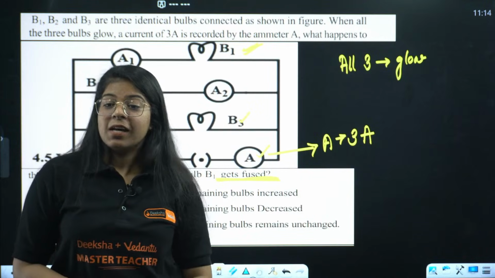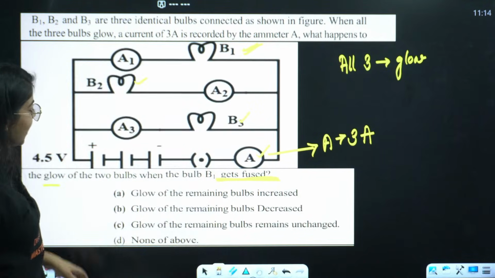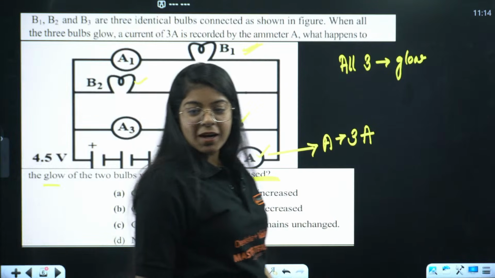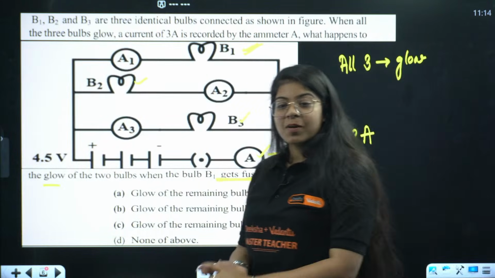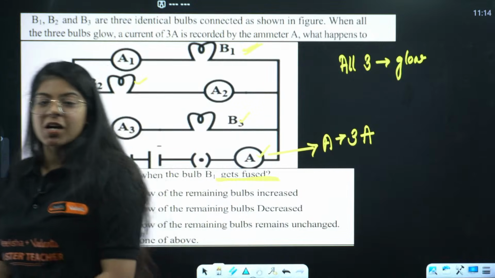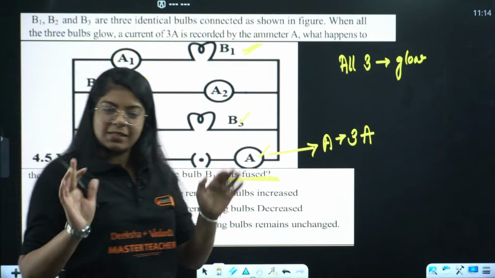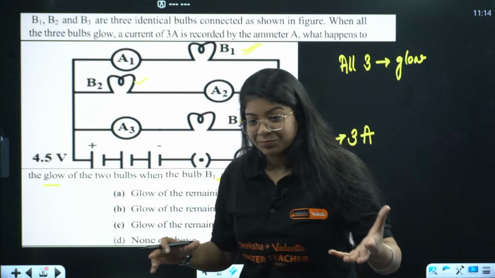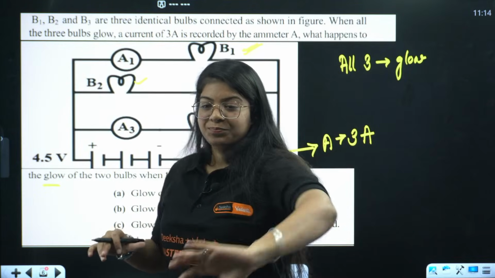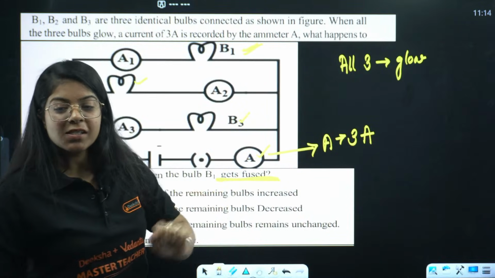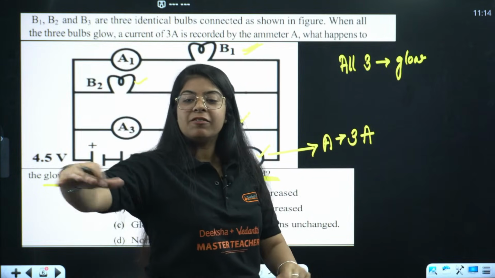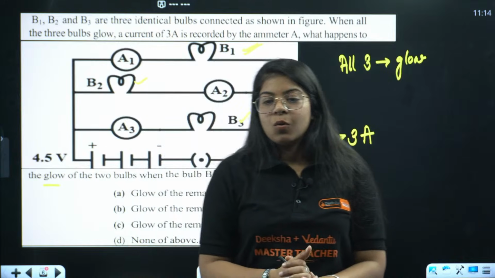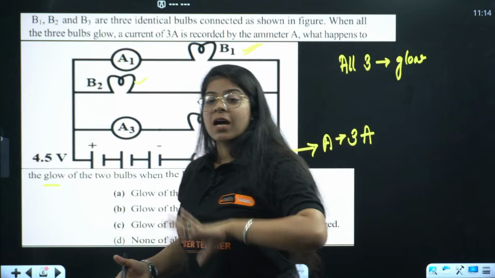Okay, great. C, everyone is saying C. Oh, you guys are really smart. You do know the answer. Ramesh and Sharma ji are saying C. Yes, I saw. Chahat is also saying C. What is the reason? What is the meaning of B1 getting fused, and what is the reason for your answer as C?